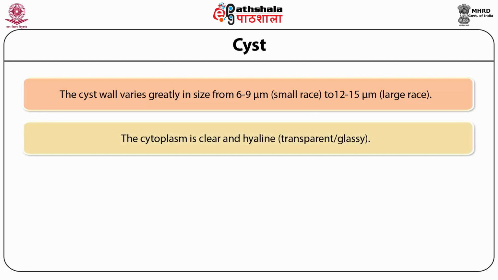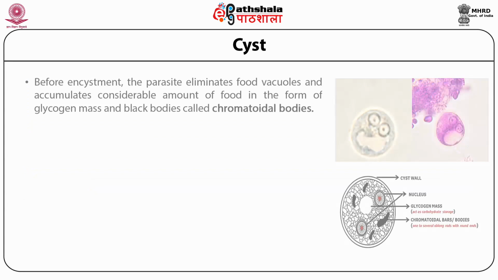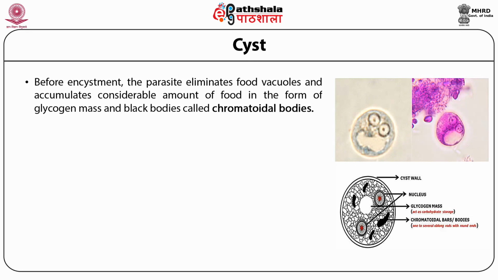The cytoplasm is clear and hyaline, that is transparent and glassy. The chitinous cyst wall makes it resistant to the gastric contents of the stomach, adverse environmental conditions, and to the chlorine concentration found in the potable water. Before encystment, the parasite eliminates food vacuoles, as I've already told you in the precyst case, and accumulates considerable amount of food in the form of glycogen mass and black bodies called chromatoidal bodies.